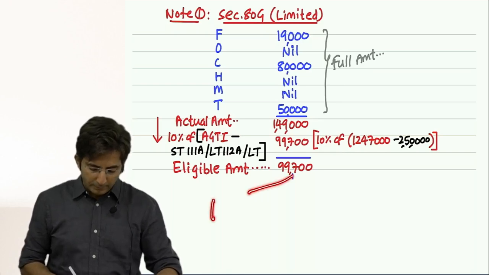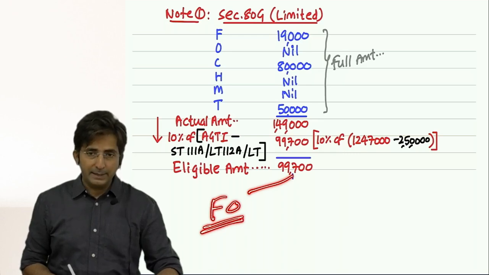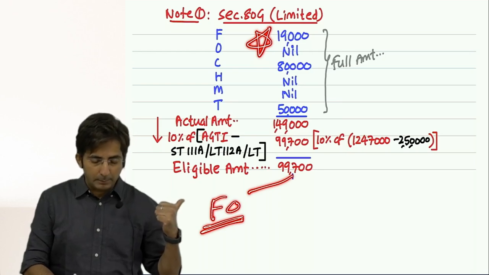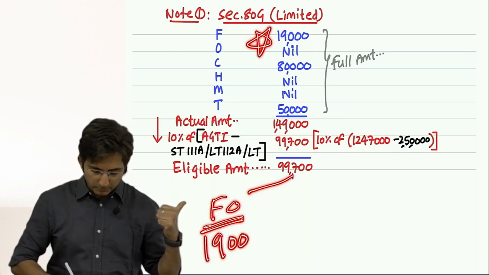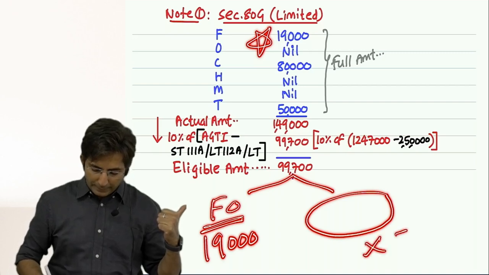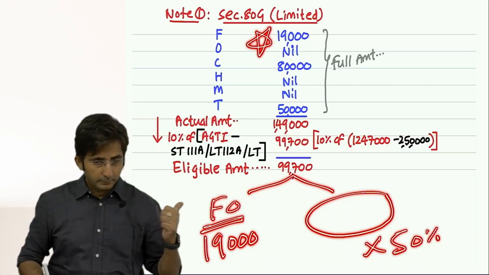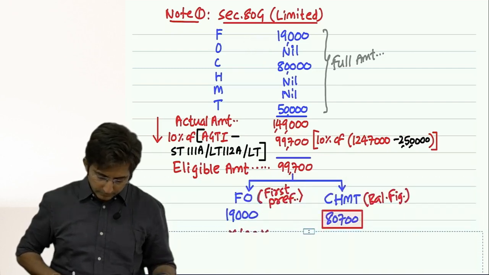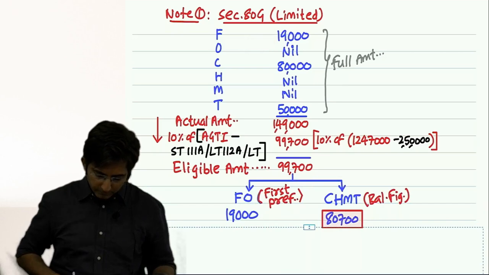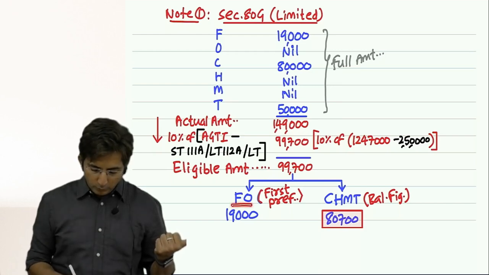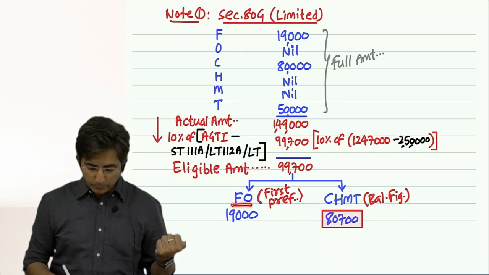Tell me, first preference I will give to FNO, Family Planning and Olympic Association. Do we have that in the question? See here at the top, I am putting a star here. See, 19,000 is family planning. So that you will split first. And then whatever is the balancing figure, of that I will take 50%. This is the way I taught you in the last lecture. Remember? You also write like this. FNO, first preference.